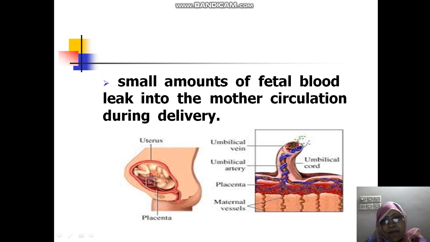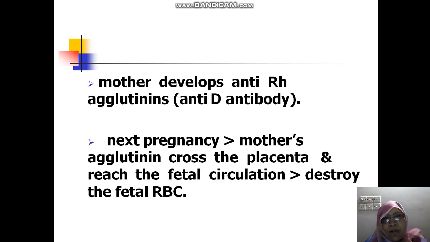But during delivery, when the placenta is separated, a small amount of blood can leak to the maternal circulation from the fetal circulation. And as you know, the fetus has Rh positive blood, that is, the fetus has Rh factor in the RBC membrane. So this antigen causes antibody production in the maternal circulation.